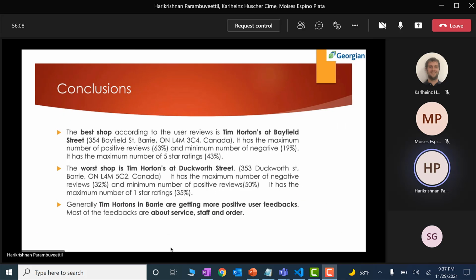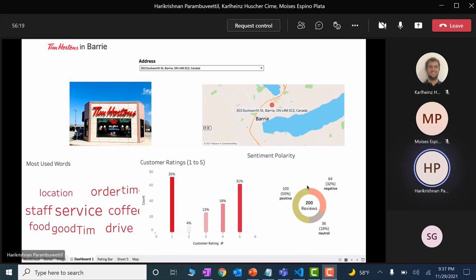reviews. So in general, we can say that users in Barrie have a good opinion about Tim Hortons. In most cases it's 50%; even in the worst case, 50% of the reviews are positive, and only 32% are negative. Another common conclusion is that they are mostly talking about the service, so we can assume that the service is good in most of the Tim Hortons.